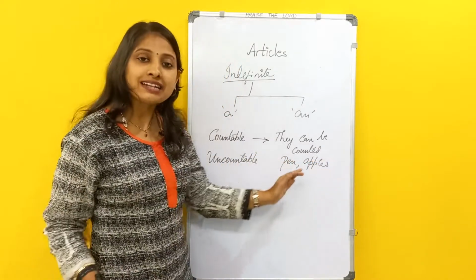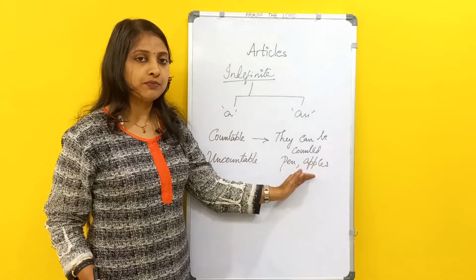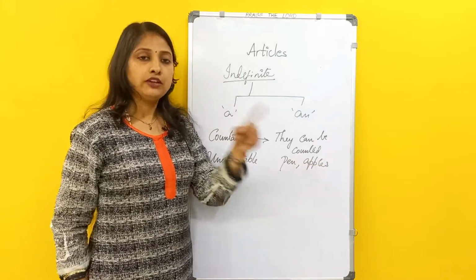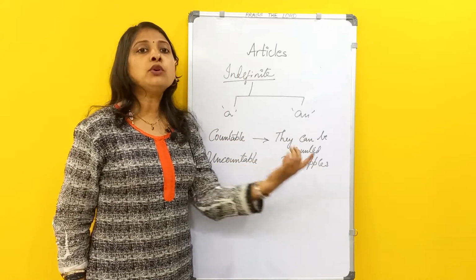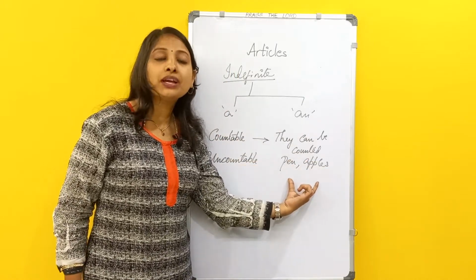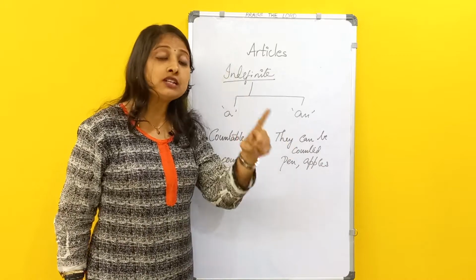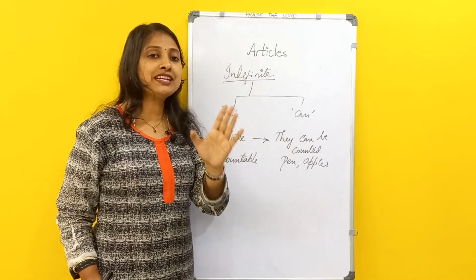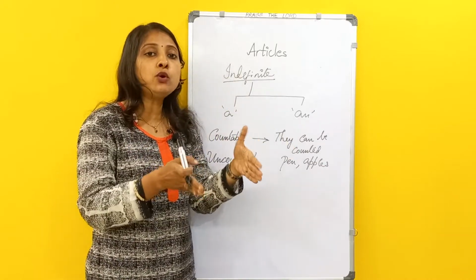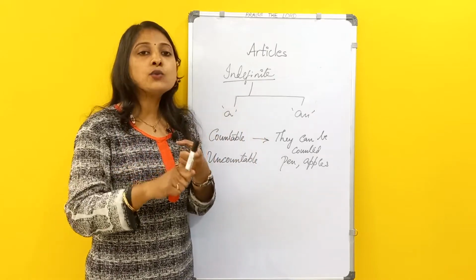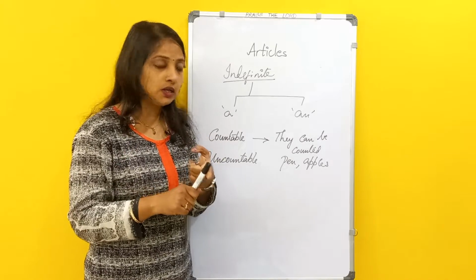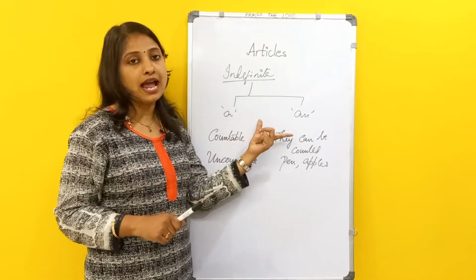All these are countable. If it is only one, you can say an apple. So with countable nouns, I'm particularly telling you, countable singular nouns, not plural. For a noun which can be counted and is singular, you will be using the article a or an.